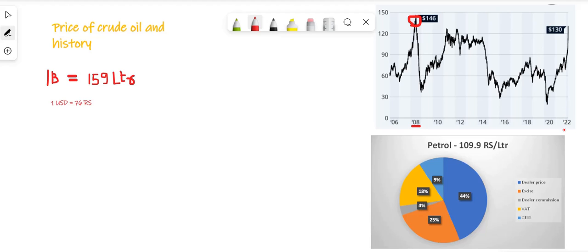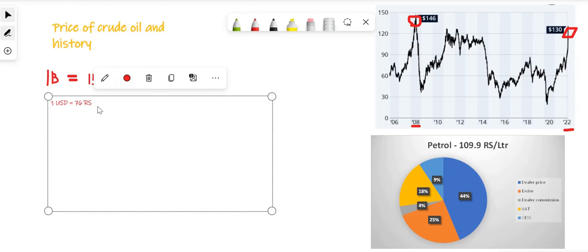And if you see over here, in the year 2022, the price of the crude oil is again approaching towards that peak, and it has almost reached 130 USD per barrel. Now, what this actually means is that one barrel of oil consists of 159 liters. So, in that sense, if you really want to calculate, this is how the calculation goes.